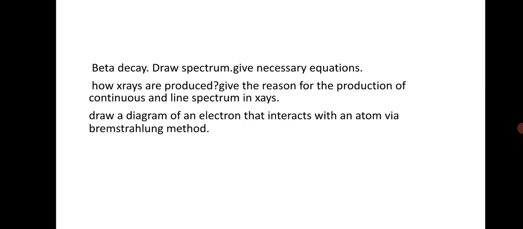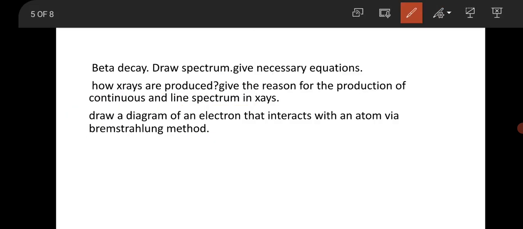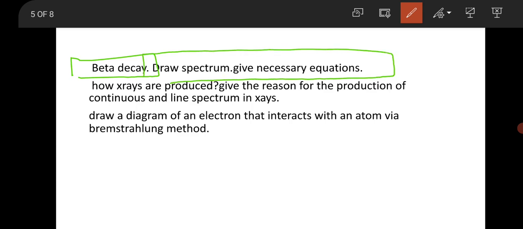So then they jump into nuclear physics and asked about beta decay. What kinds of beta decay are there, like beta plus and beta minus? Then you have to draw the spectrum for both beta decays, that is the beta plus spectrum and the beta minus spectrum. Then, how are X-rays produced?